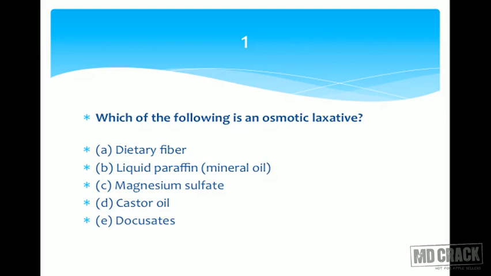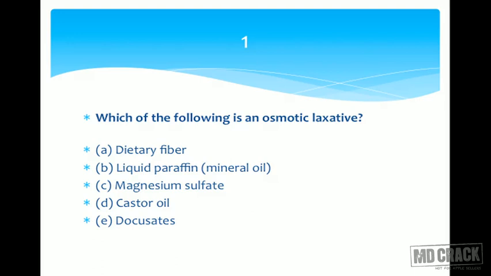Next is castor oil. Castor oil is an age-old purgative, and which is a very strong purgative, and it produces mechanical irritation. So I hope you know it's called irritant purgative or stimulant purgative. So again, it's not osmotic. And the last one is docusate. Docusate is specifically a stool softener, so it's softening effect. So you don't have anything else to choose other than the one which we kept aside, magnesium sulfate.